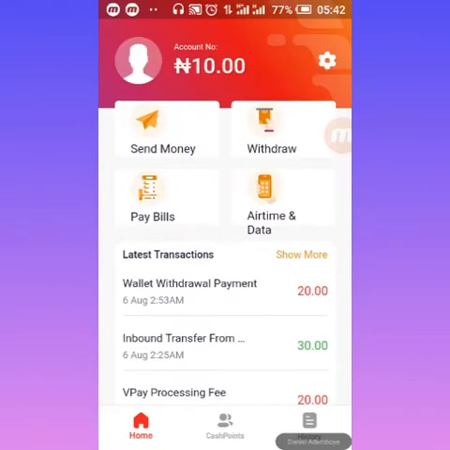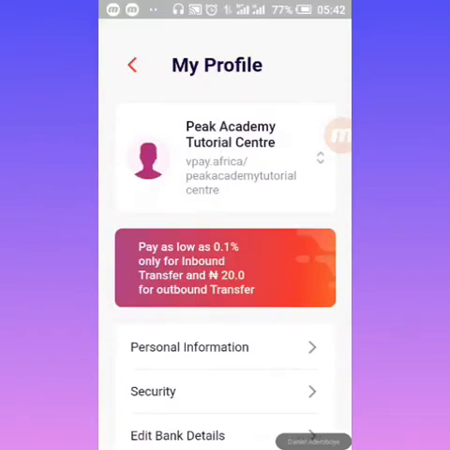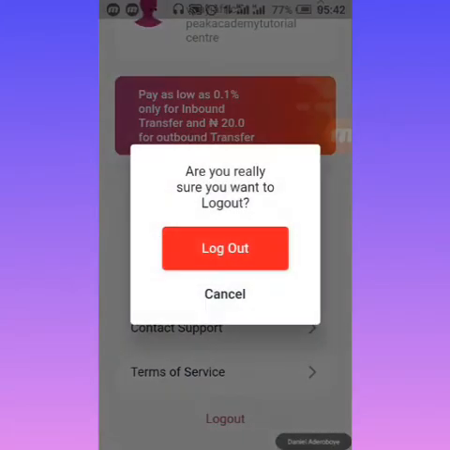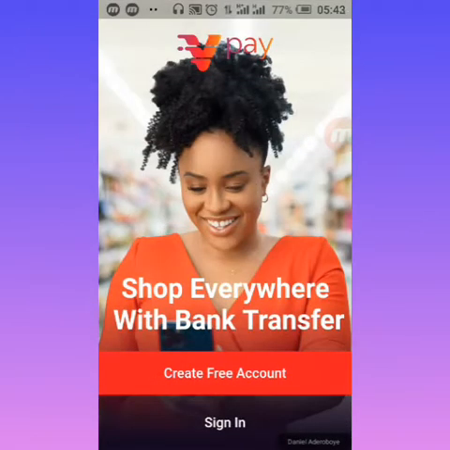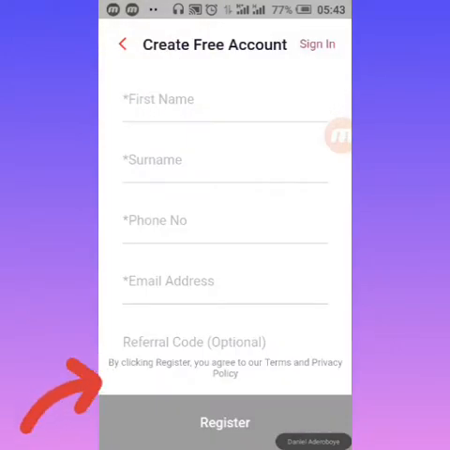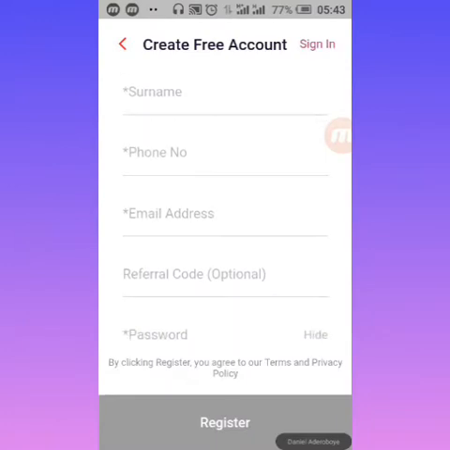So I'm going to log out here and then later log in, creating a domain account. I'm going to show you how you can actually create your own account. Okay, so I'm going to log out. Just logging out now. So for you to create your account, immediately you open the application, just click on create free account. When you create free account, this is going to pop up for you.